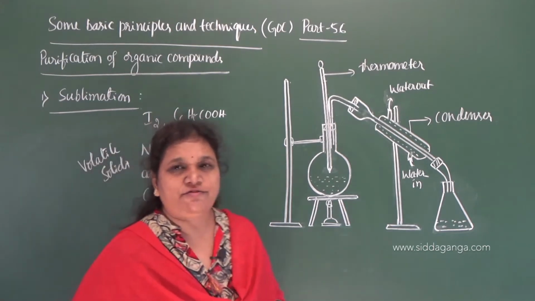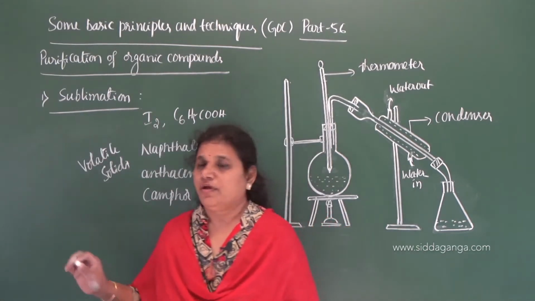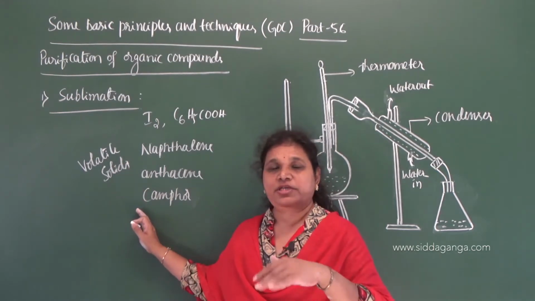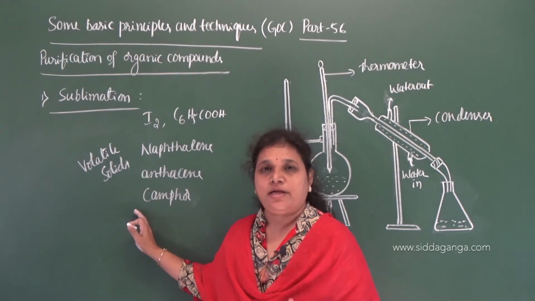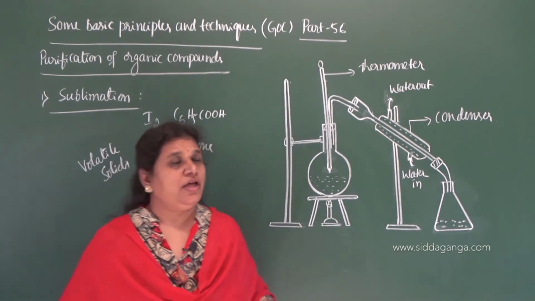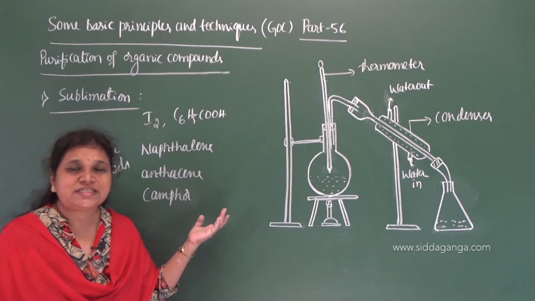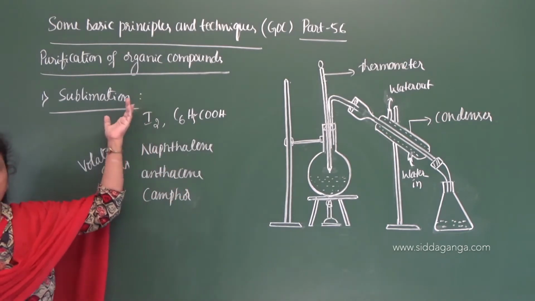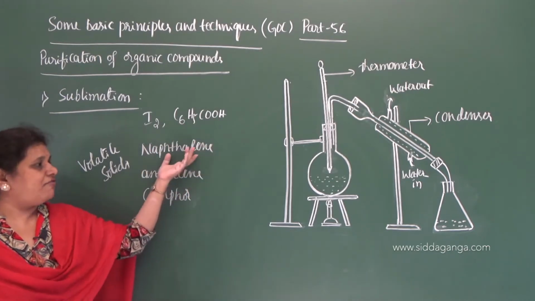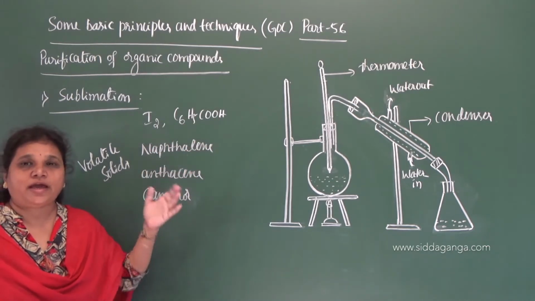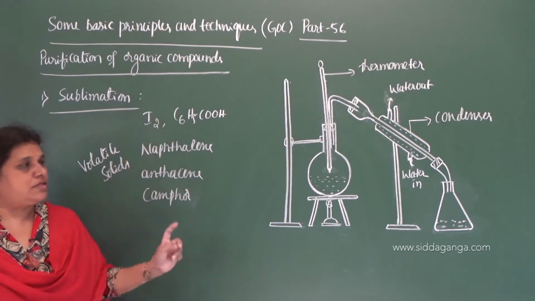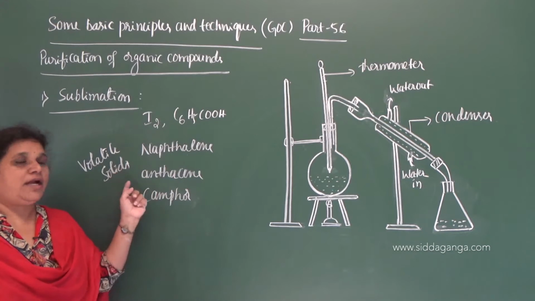The process of separation of volatile solids, which can easily be converted into vapor state without melting, is called sublimation. Iodine, benzoic acid, naphthalene, anthracene and camphor can be purified by this sublimation method because these solids are volatile solids.